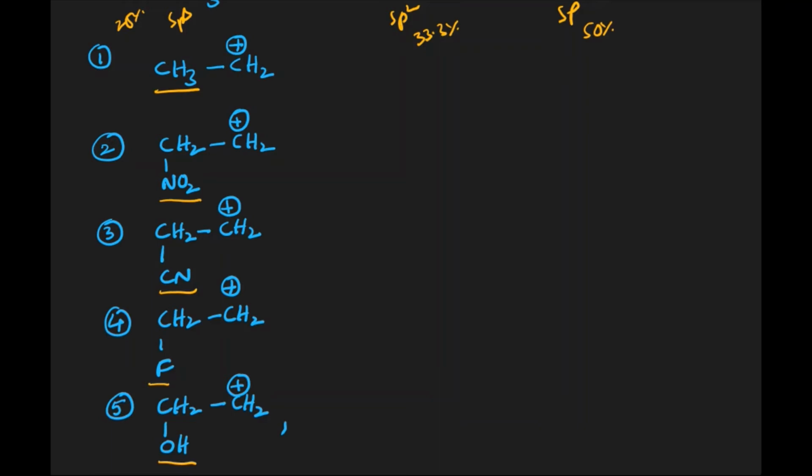We have already discussed that minus A groups generally decrease the stability of carbocation. Here, we have no minus A groups in the case of the first one, so it is the most stable one. The most minus A group is the NO2 group, so that one is going to be the least stable. The stability order is 1 is greater than 5, is greater than 4, is greater than 3 and 2. This is the stability order of carbocation.